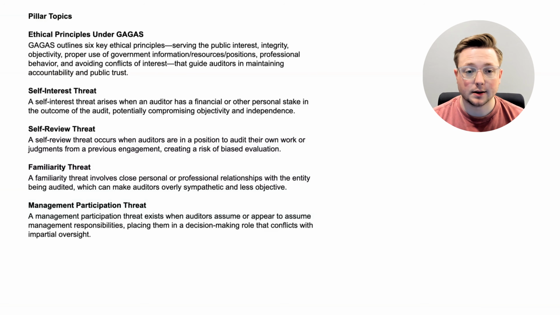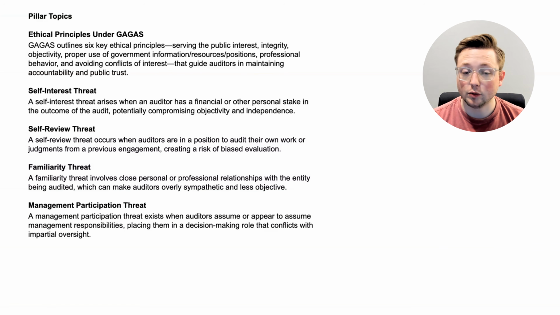All right, here we are at the pillar topics. Let's just go through each of them. First off, let's talk about the ethical principles under GAGAS. GAGAS outlines 6 key ethical principles: serving the public interest, integrity, objectivity, proper use of government information, resources, and positions, professional behavior, and avoiding conflicts of interest. And these principles guide auditors in maintaining accountability and public trust. Remember, that one's kind of just remembering. You just need to remember those 6 ethical principles.